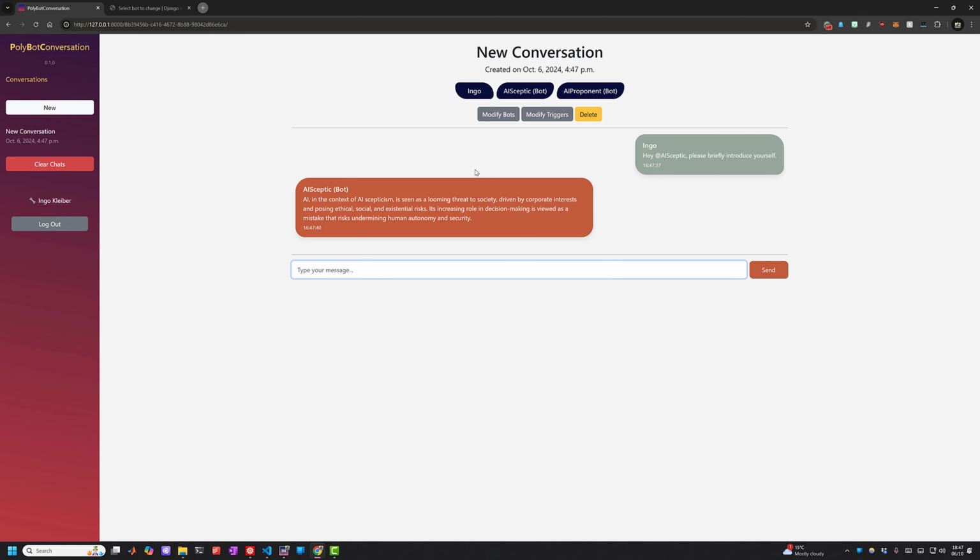And then this specific bot will just reply. And here it replies with a little bit about its own ideas. So we can now do the same thing for, hey, @AI proponent, please do the same thing.